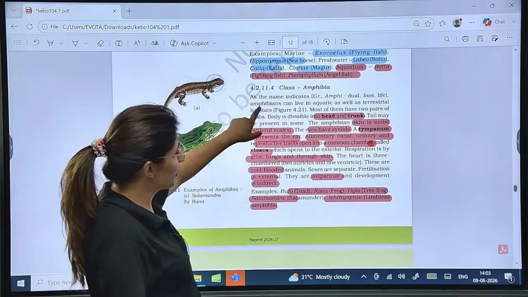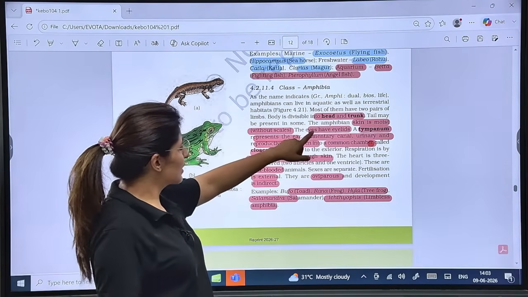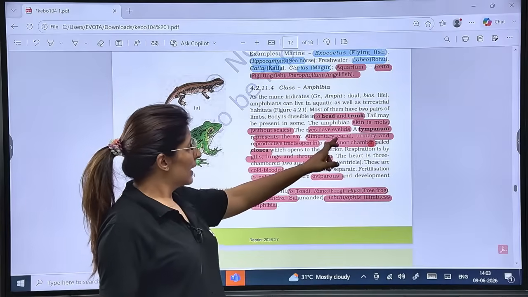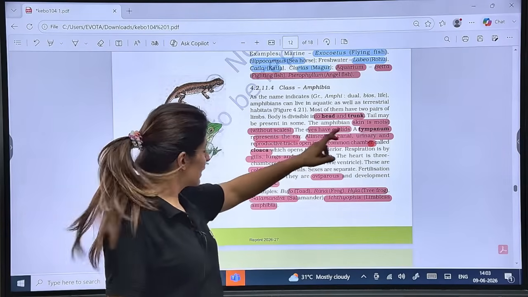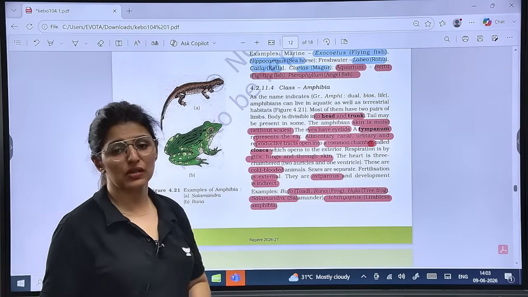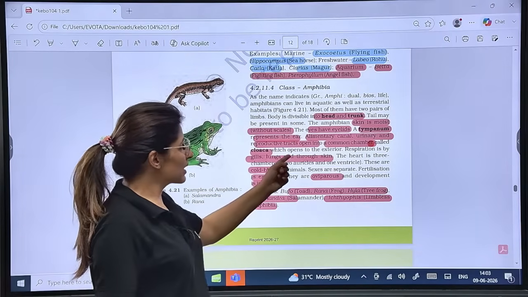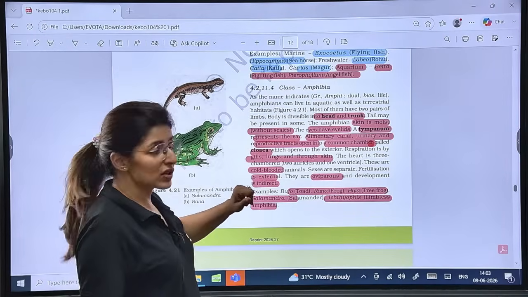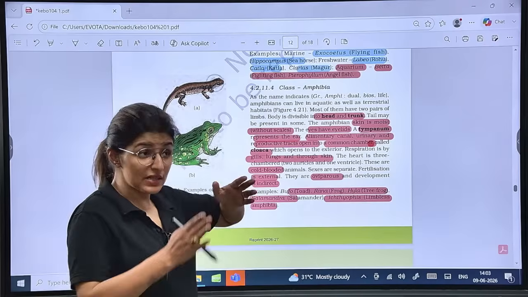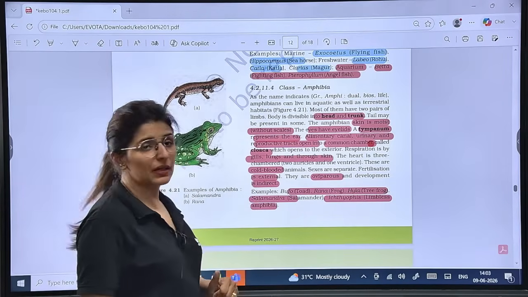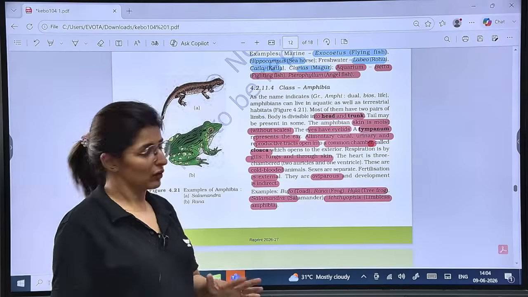Then talking about amphibians, body divided into head and trunk, skin moist without scales, eyes have eyelids, tympanum represents ear, and alimentary canal, urinary canal and reproductive tracts open into a common chamber called cloaca. It was questioned this year as well. Gills, lungs and skin involved in respiration, cold-blooded, fertilization external, sexual dimorphism will be there, sexes will be separate, and we see that in frog as well. Oviparous, and development is indirect. There is a larval stage involved, right?